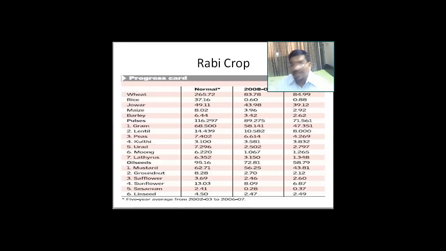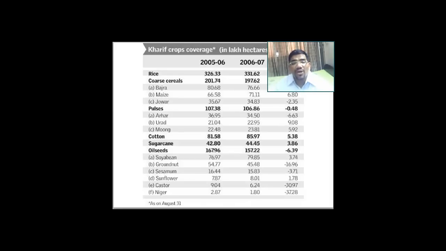The next heading is about the Kharif crops. Kharif crops, if you see, are the ones which are grown with the onset of monsoons. And we can see here bajra, maize, jowar, and then pulses, arhar, urad, moong, cotton, oil seeds like soya, groundnut, sunflower, castor, all of them are growing.